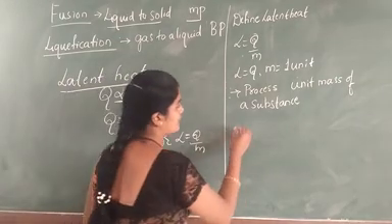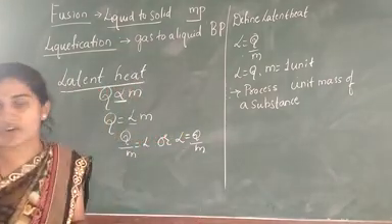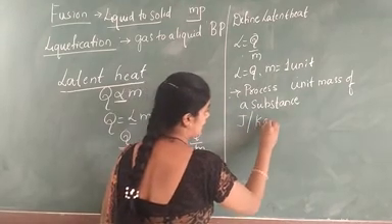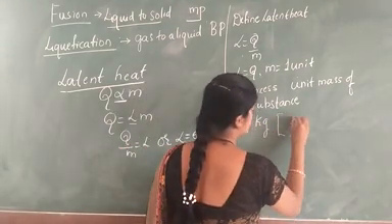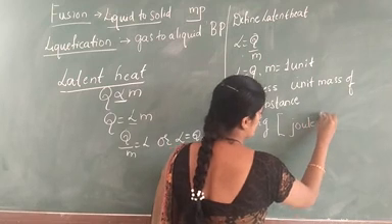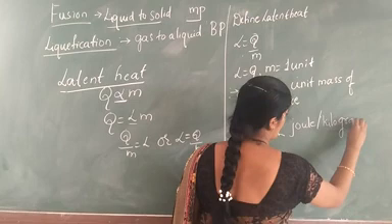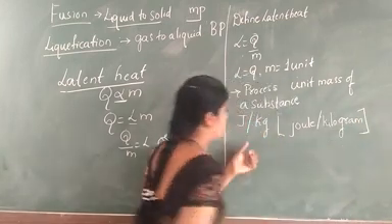Now next we know that the SI unit for latent heat is joule per kg, or joule per kilogram. This is the SI unit for latent heat, joule per kg.